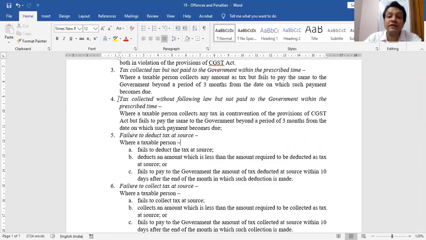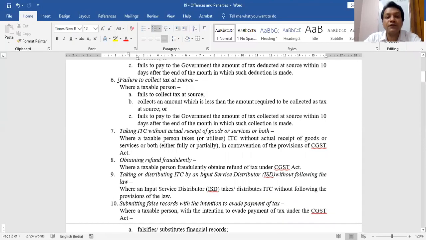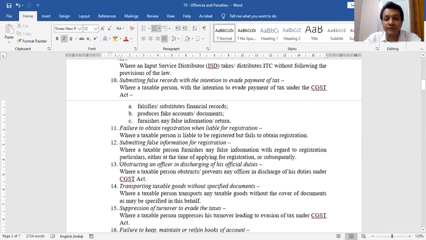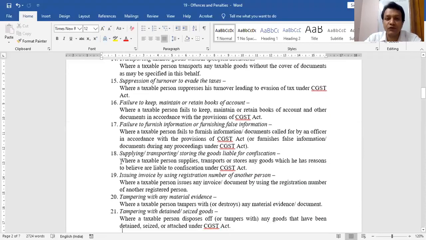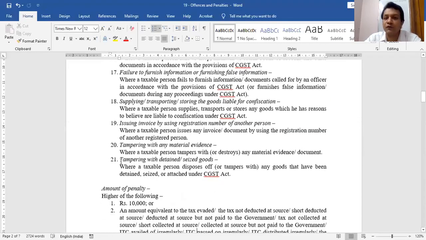I failed in deducting tax at source. I failed as an electronic commerce operator to collect tax at source. I took ITC without actually receiving the goods or services. I obtained refund from the government by following fraudulent means. So as you can see, there are 21 offences covered. There is no need to learn all these 21 offences. You simply learn any 5 to 7.